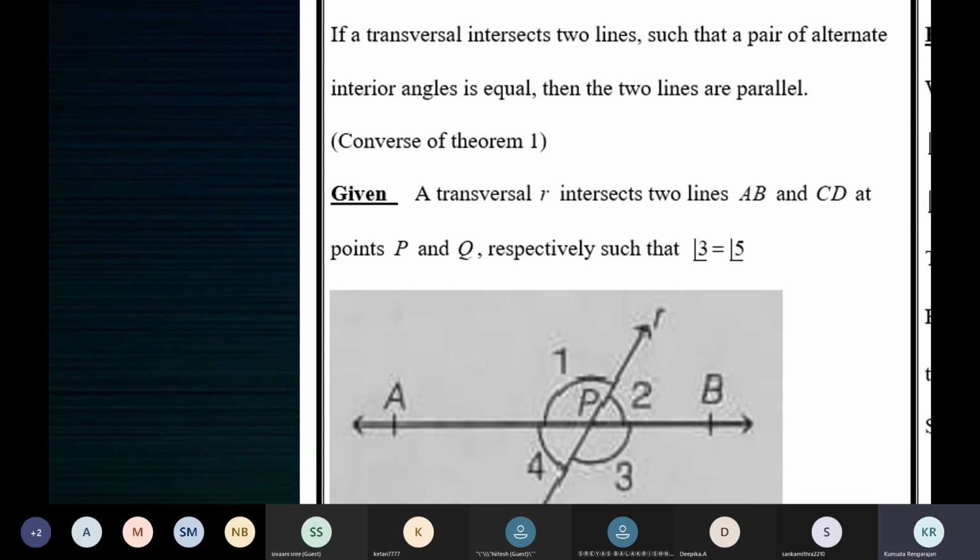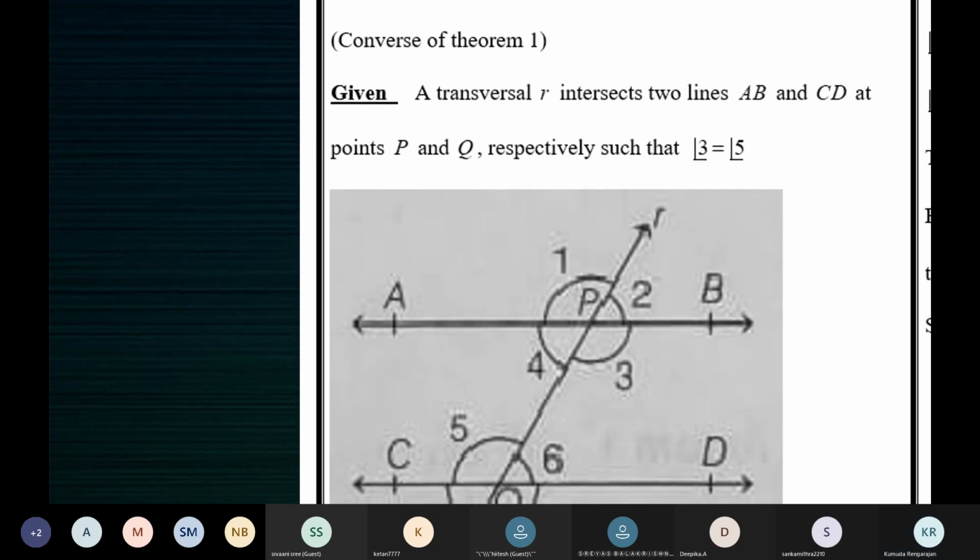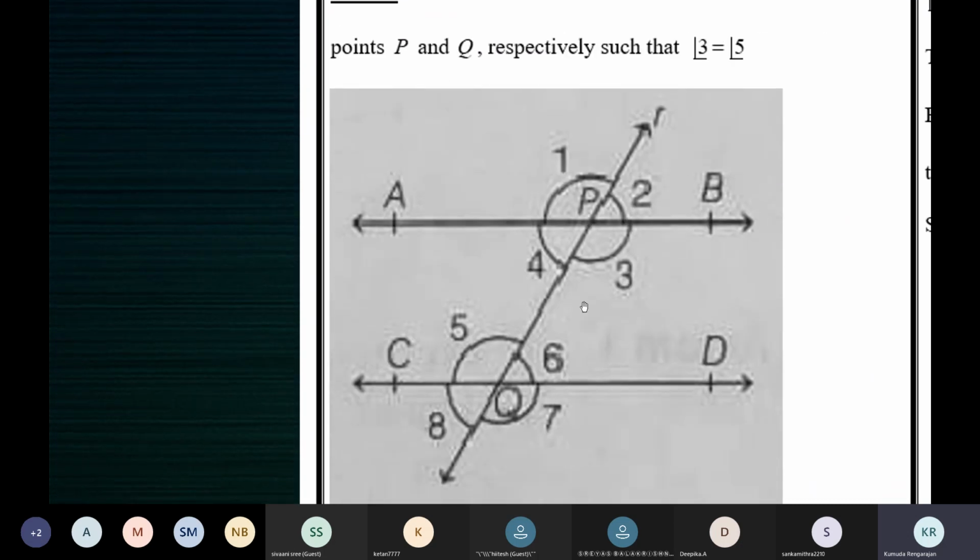So somehow you will have to prove that a pair of corresponding angles is equal. Then you can say that the lines are parallel to each other. You're given angle 3 is equal to 5. But they are alternate angles. To show that the lines are parallel, you must show that a pair of corresponding angles is equal.